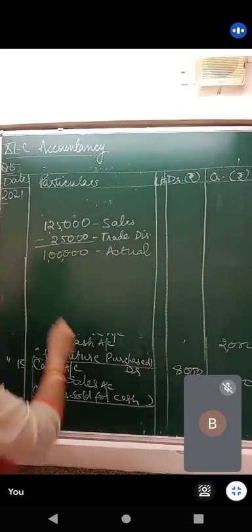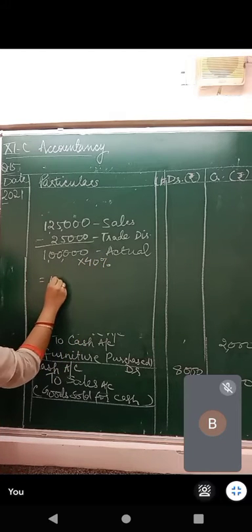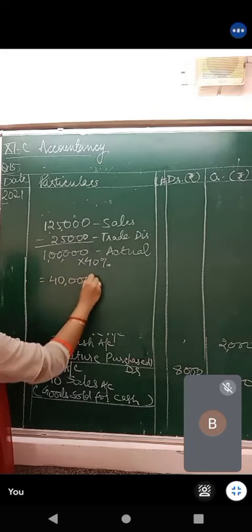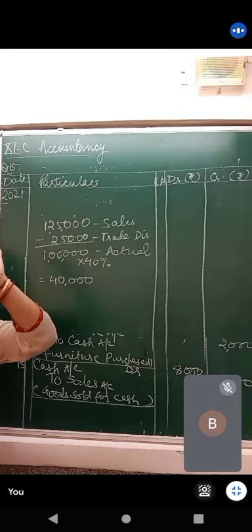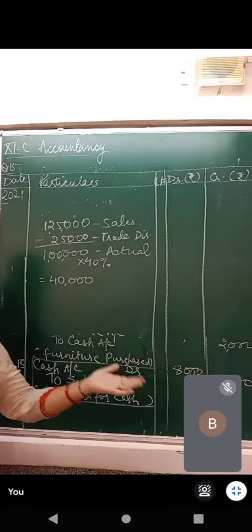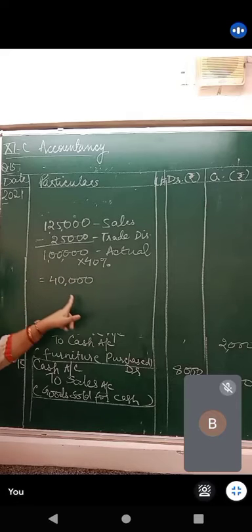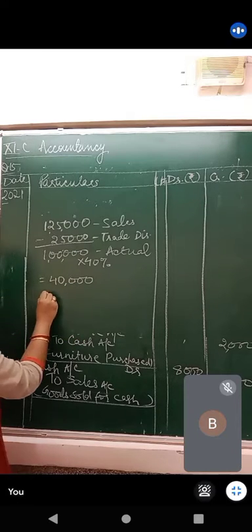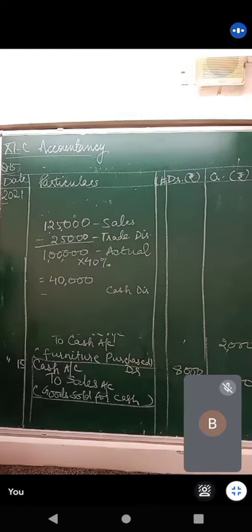On how much amount? 40% of this. What is the 40%? 40% of 1 lakh is 40,000. Simply we multiply with the number and remove 1 zero. That's it. Percentage. 40% of the amount we have received from them. On this 40%, we have allowed them a cash discount also.